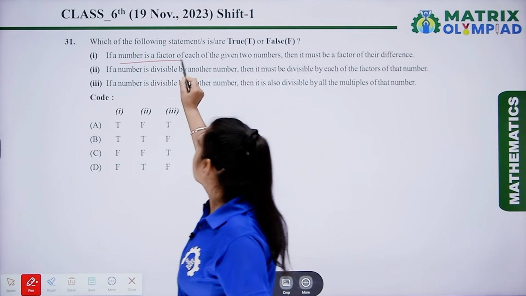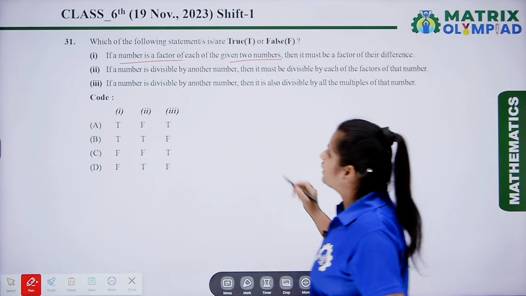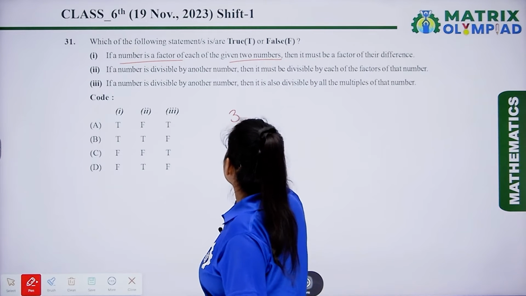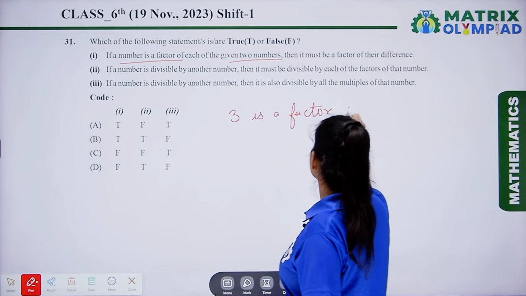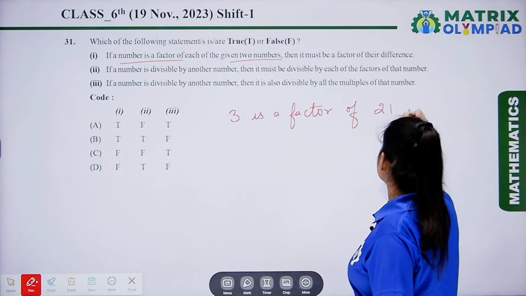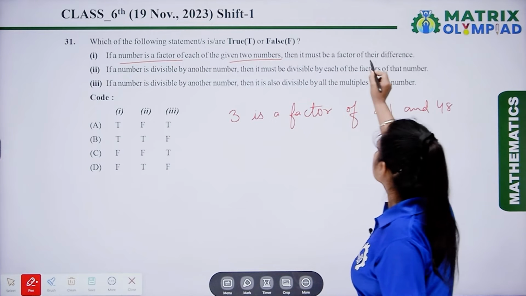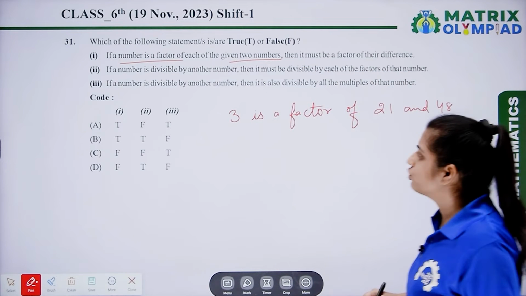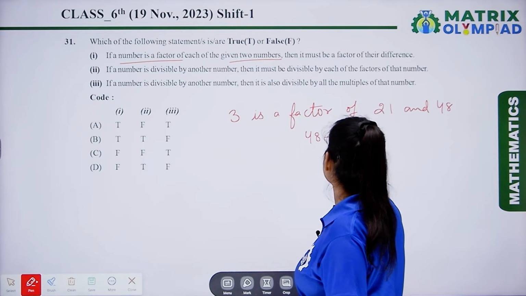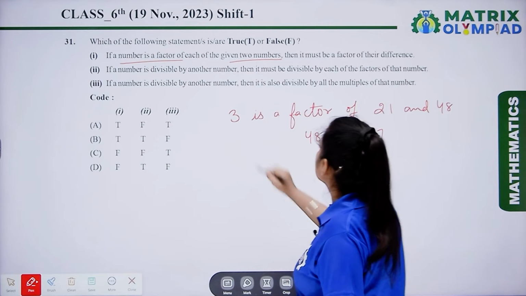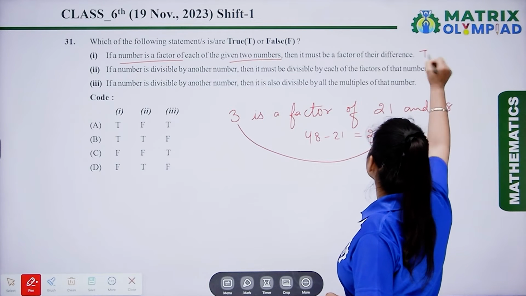So let's take 3, a factor of 21 and 48. Now it must be a factor of their difference. So, let's find out the difference of these 2 numbers. 48 minus 21 is 27. So, 3 is a factor of 27 also. So, here the first statement is true.